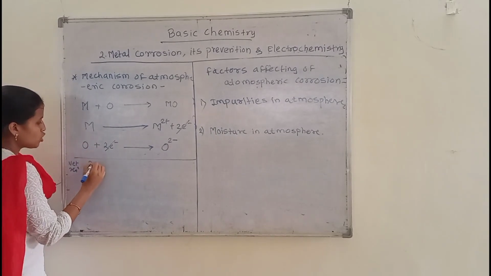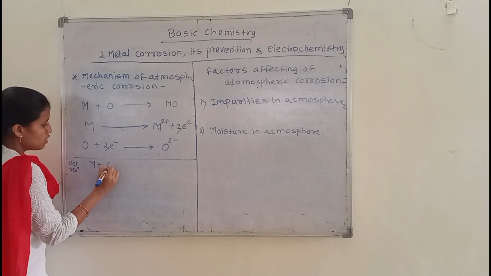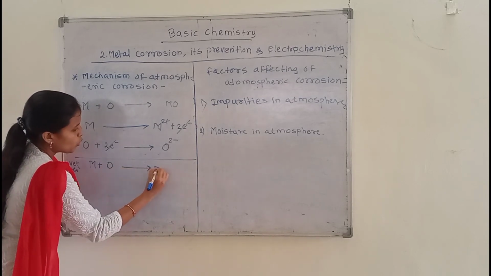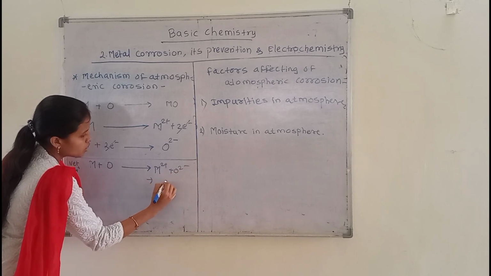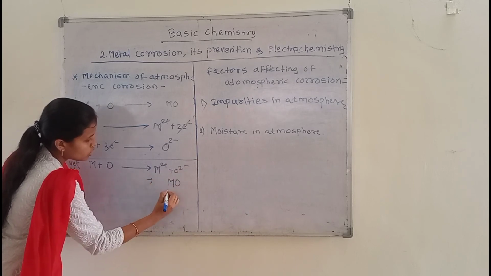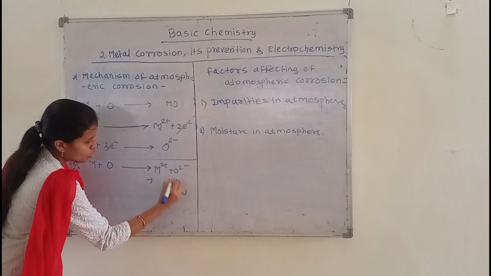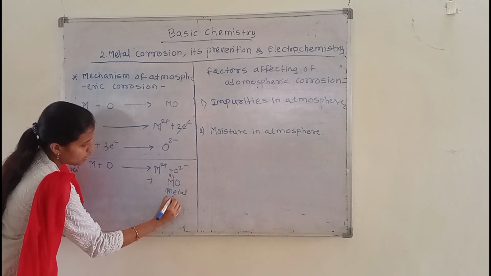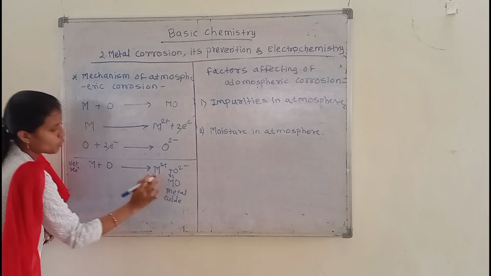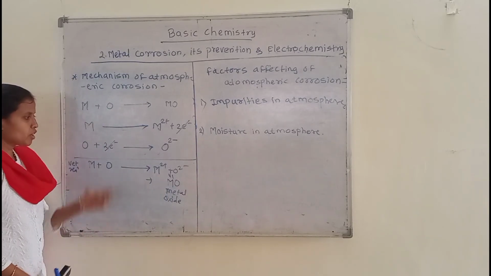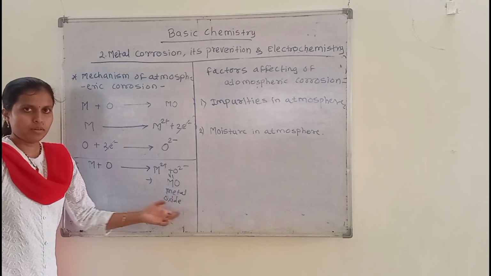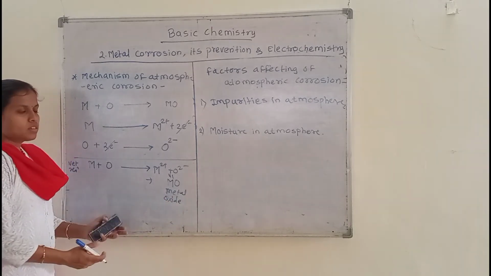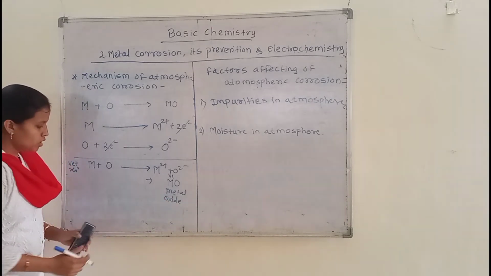So the reaction carried out is metal plus oxygen to produce M2+ O2-, meaning metal oxide is produced. In that manner, the metal gets corroded. So this is the mechanism of atmospheric corrosion.